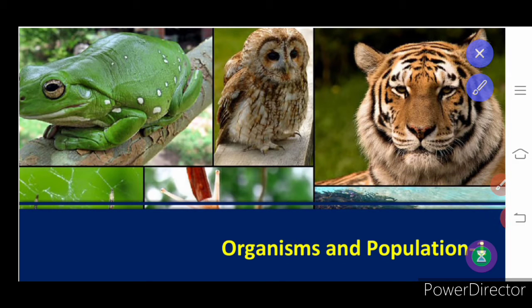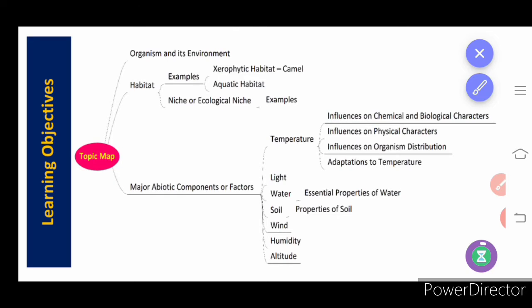Today we are going to learn Bio-Zoology, 10th lesson in zoology, that is Organisms and Population. So in this lesson we are going to learn about organism and its environment, that is, environment includes all abiotic and biotic factors around them. Then habitat is the place where an organism lives, and its functional space is called niche. An organism can live in a desert or it can be living inside the water.